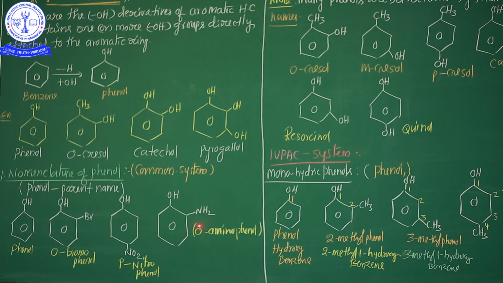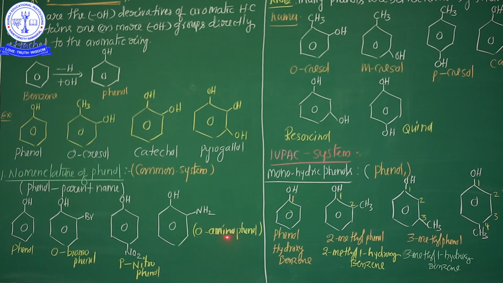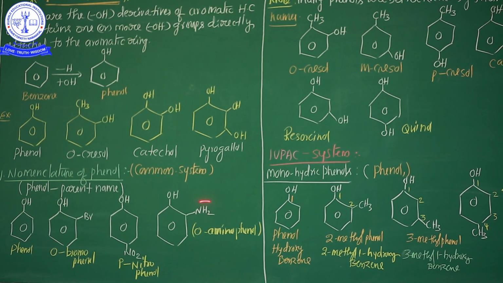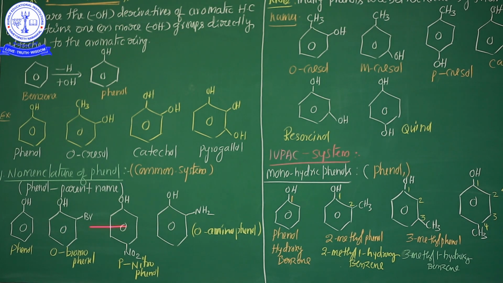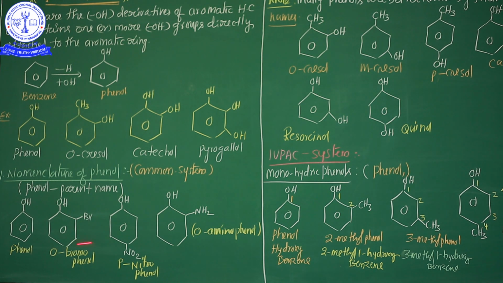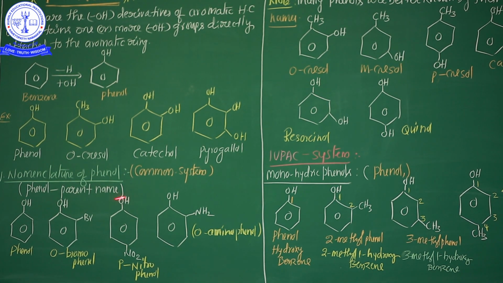This one, see here, an amino group is in the ortho position. So ortho-aminophenol or O-aminophenol. Okay? Maybe the amine group is here, or otherwise here. That means this is the ortho position, meta position, para position. M-aminophenol. It's clear? This is the common system naming of phenol. In the common system, the common parent name is phenol.